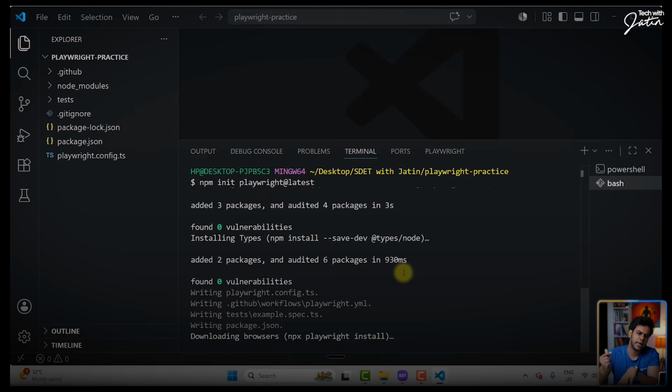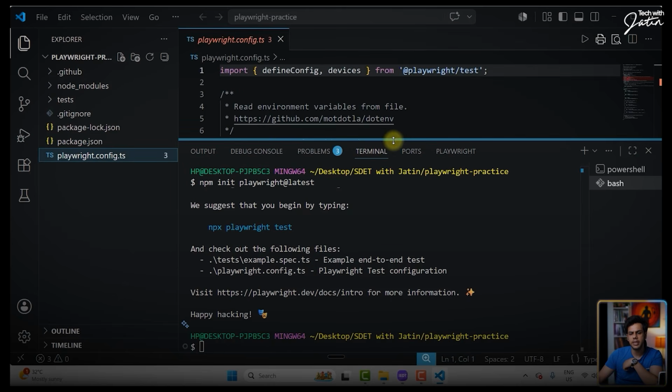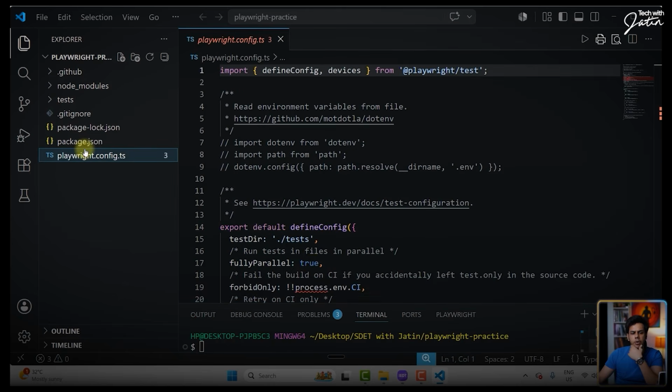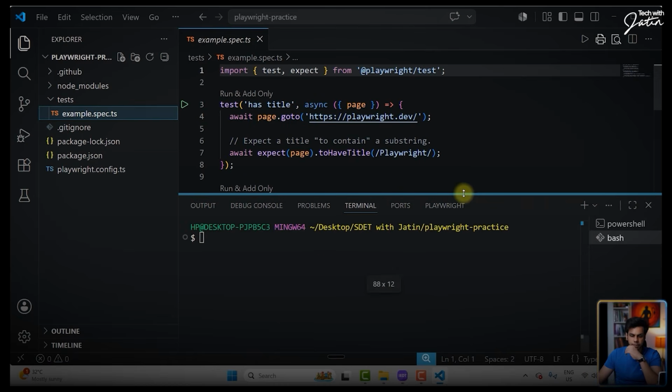And boom, it has given us the basic project structure. Over here, you will see the playwright.config.ts file, and you have the package.json file. The test folder is there, and inside the test folder, it has given us a sample test. Now, over here, I hope you guys have done the setup.